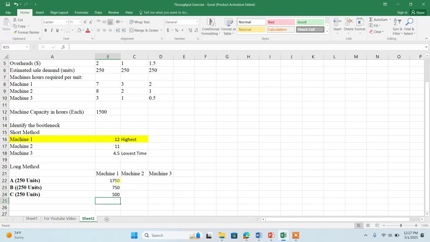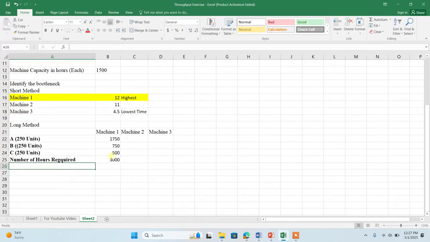If I add it all up, the number of hours required by machine 1 is 3000 hours.